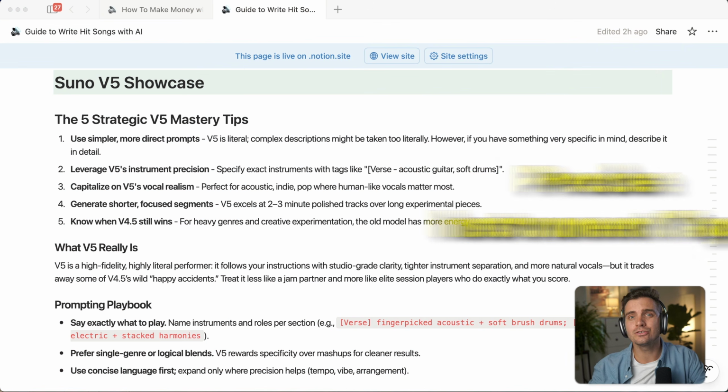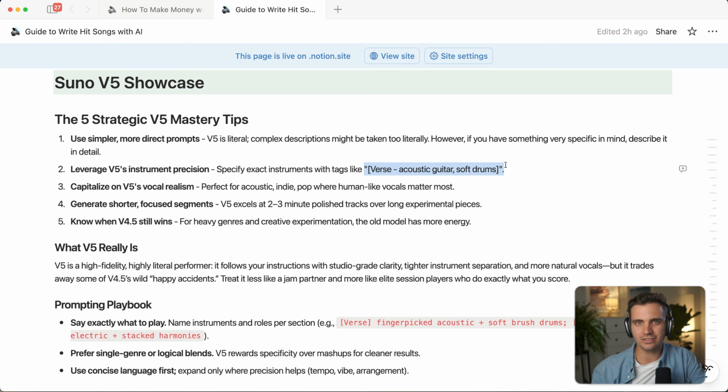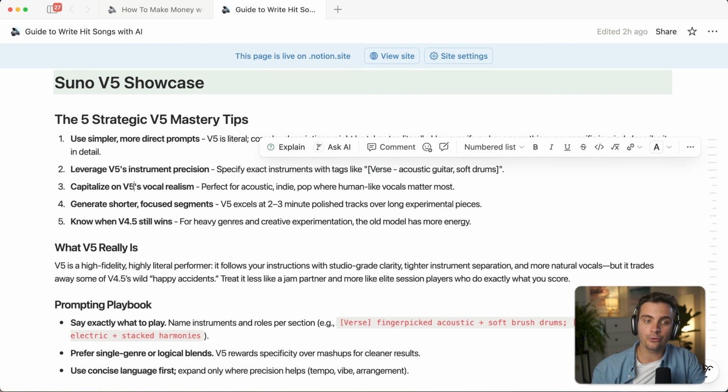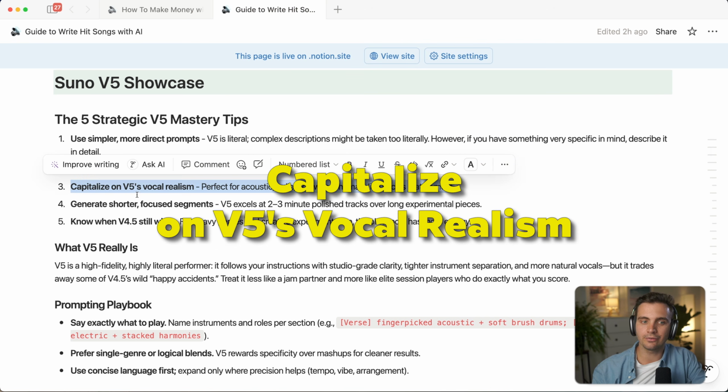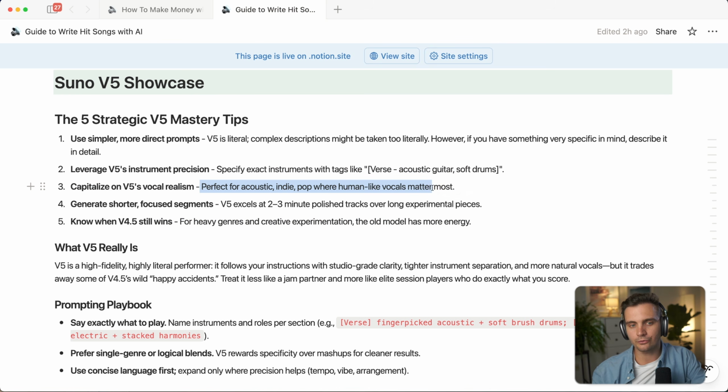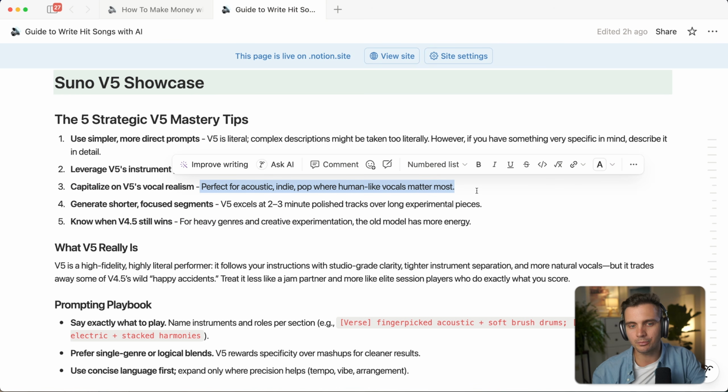The second tip is to use precise instrument tags. V5 responds amazingly to section-specific instruments like [verse], acoustic guitar, soft drums, and you just add these braces to it. That brings us to the third tip, and that is to capitalize on V5's vocal realism. V5 is perfect for acoustics, indie, pop, and anything really where human-like vocals matter the most.